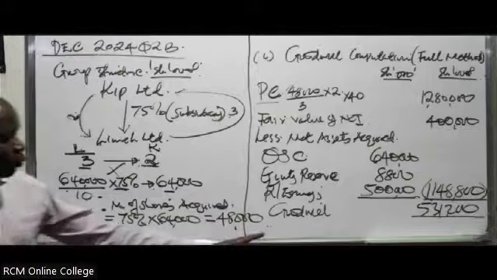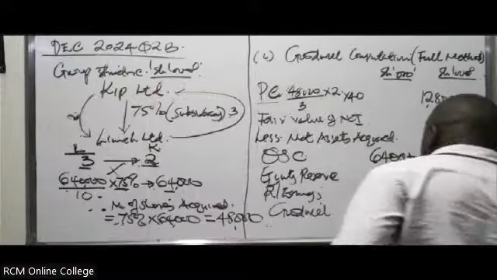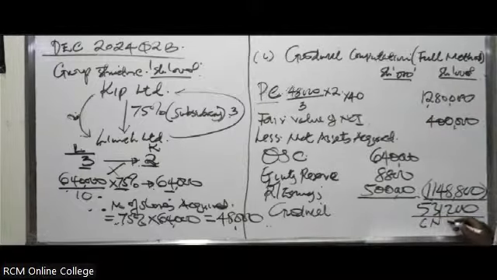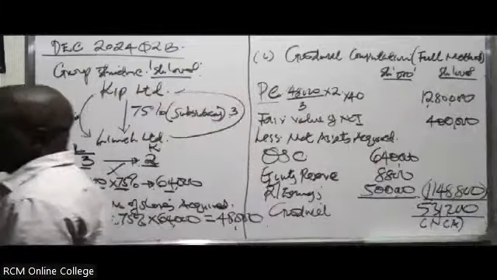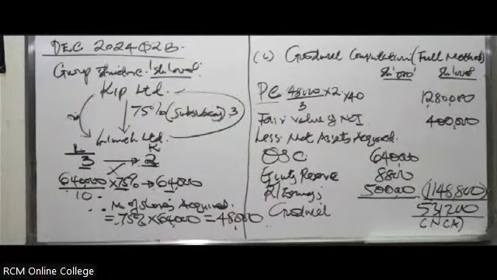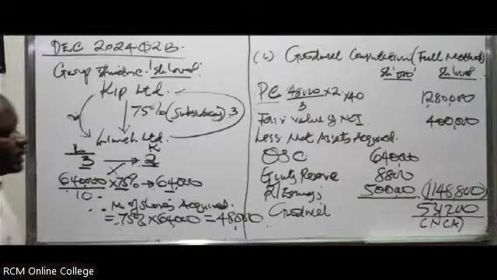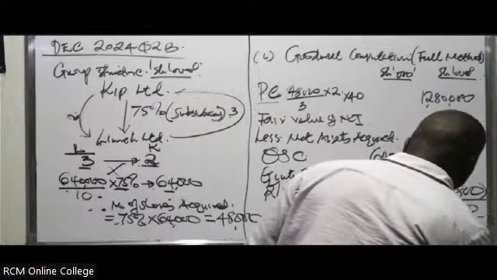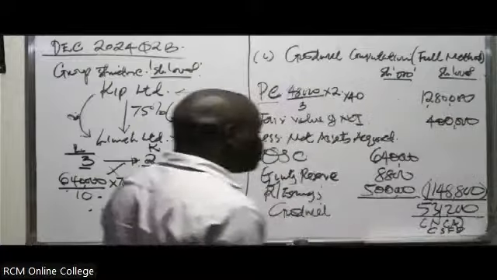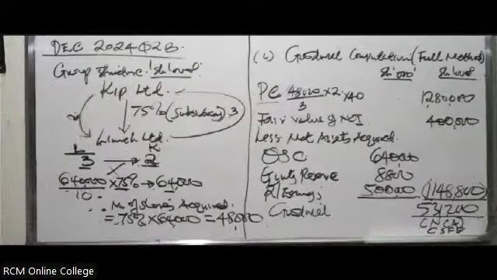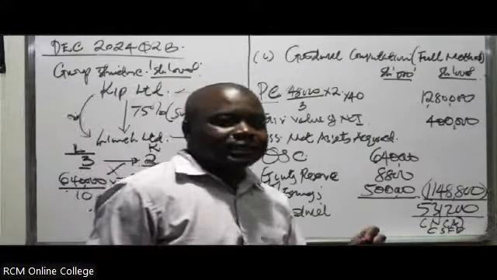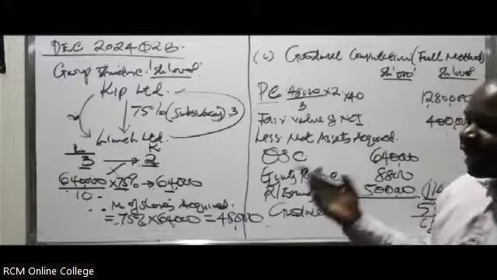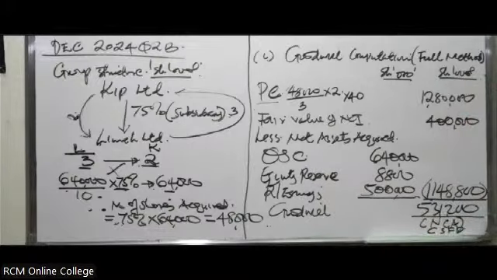And remember, you need to indicate that it will appear as a non-current asset in the consolidated statement of financial position, which in this case you've not been told to prepare in this question, but you have to take note. The goodwill that you calculate normally appears as a non-current asset in the consolidated statement of financial position.